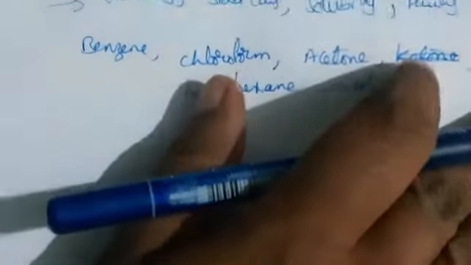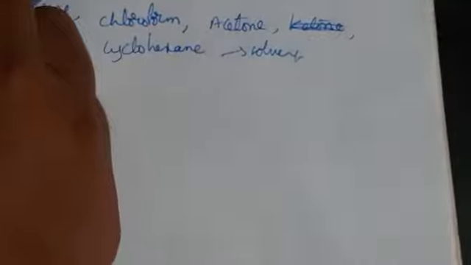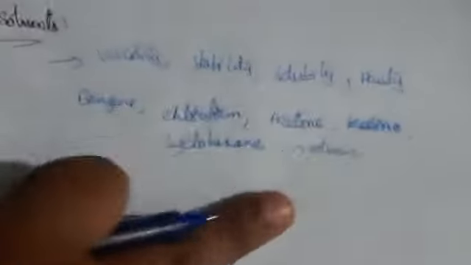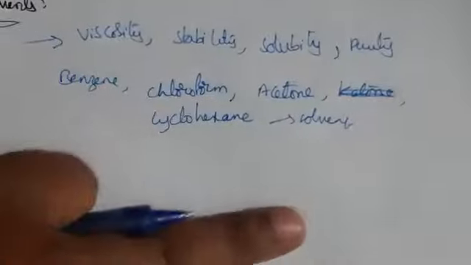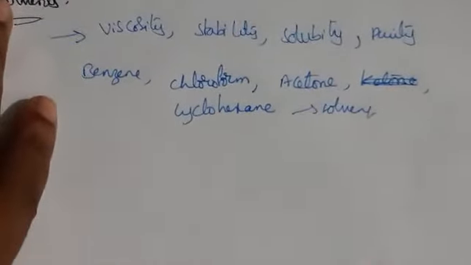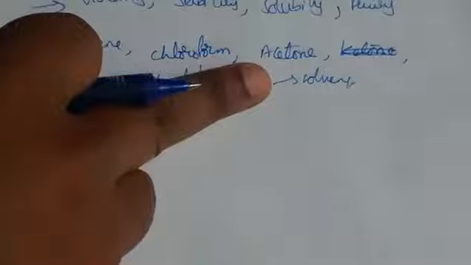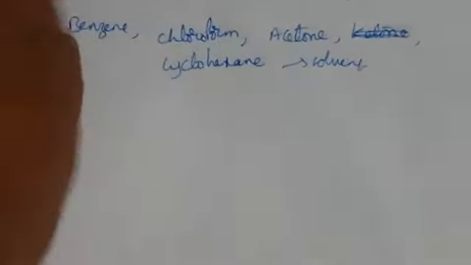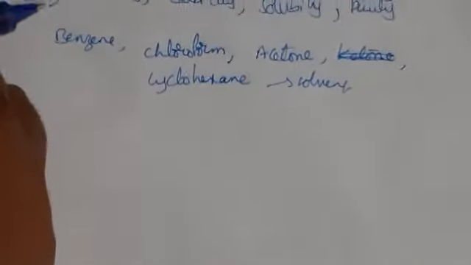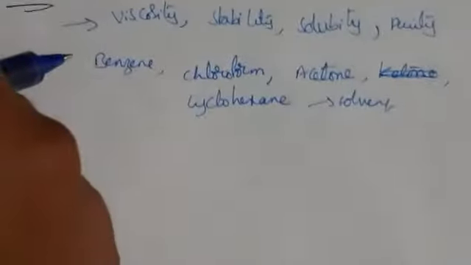These solvents mainly depend upon the eluent. So what is eluent? It is the removal of the mixture of components. That is what we call eluent. If you have eluent, then we can easily separate the individual components. If you have a higher value, it will have higher eluent. If you have a low value, it will have lower eluent. So these are the solvents we are going to use.